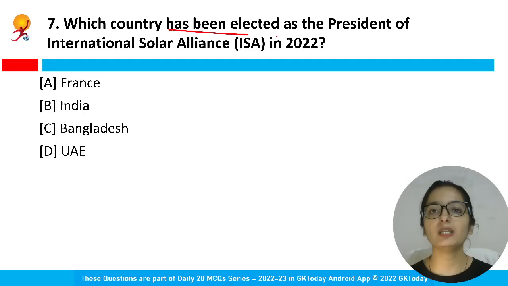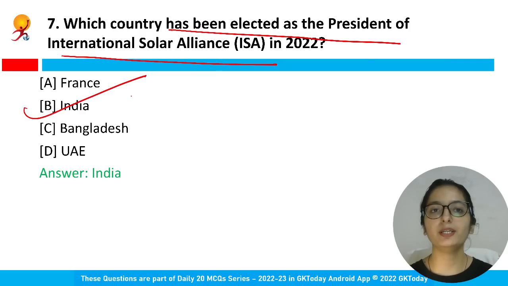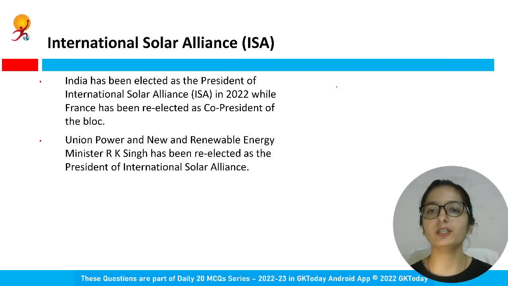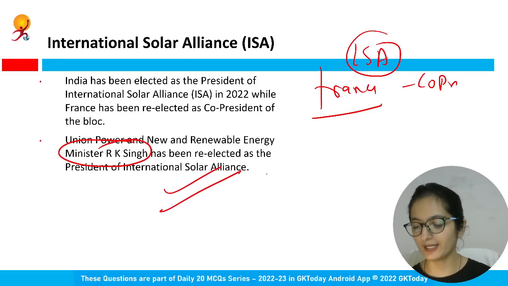Which country has been elected as the president of International Solar Alliance in 2022? India is the right answer. So India has been elected as the president of the International Solar Alliance, whereas France has been re-elected as the co-president. Mr. R.K. Singh, the Minister of Power and New and Renewable Energy, has been elected to the International Solar Alliance, ISA.